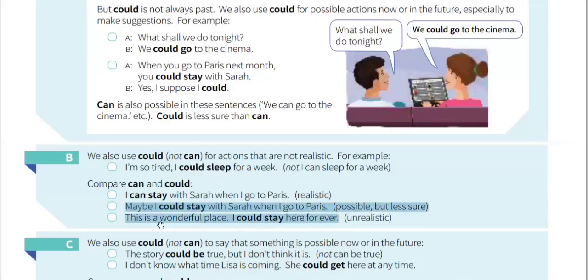This is a wonderful place. I could stay here forever.